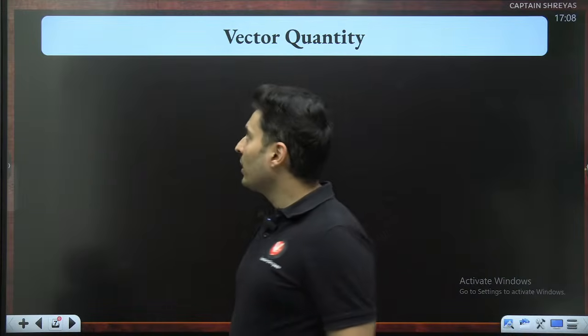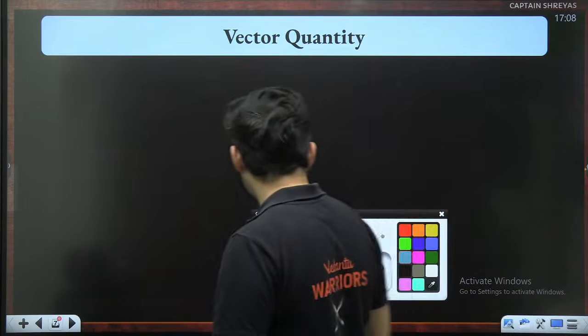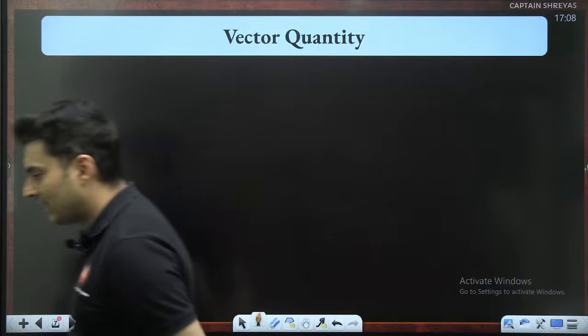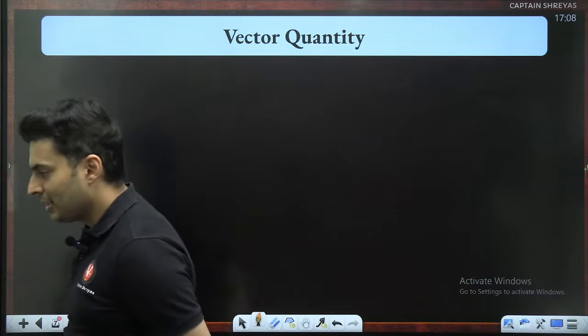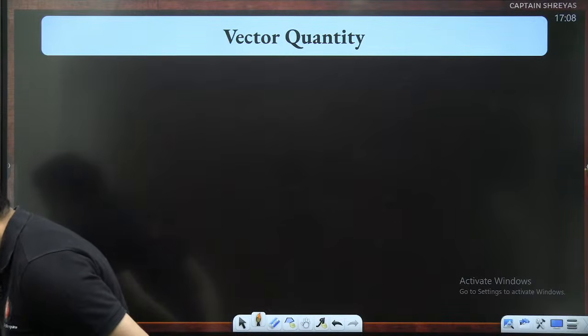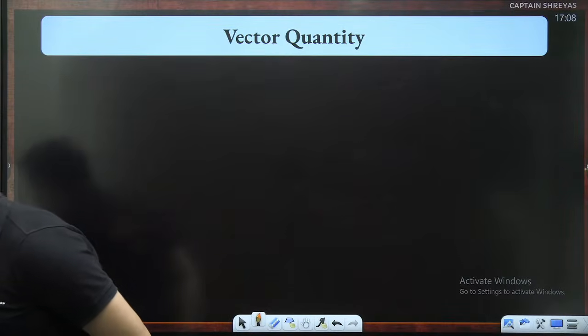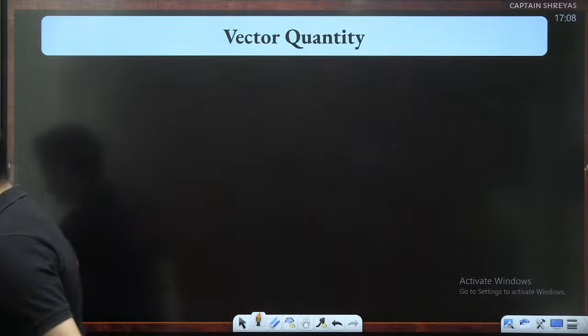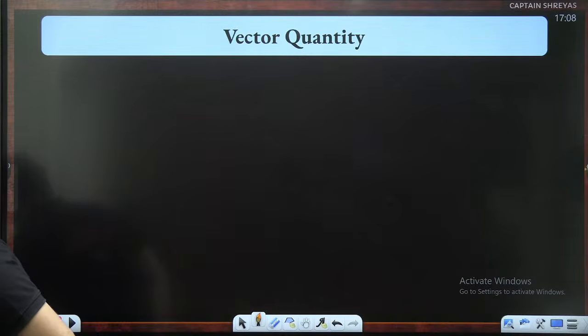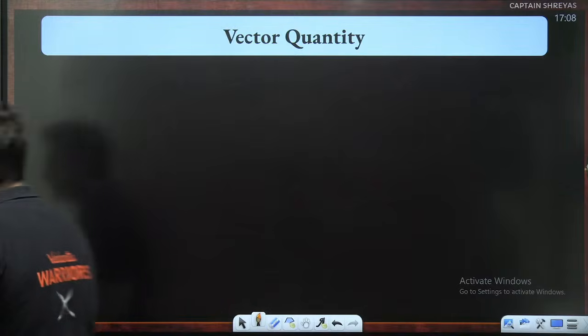Okay. Similarly, what is a vector? Vectors are those quantities which have, yep, come on guys, concentrate on the lecture. In the chat box: Sir, is north a unit or not? No, north is not a unit. North is a direction. Yep, north is just a direction, not a unit. How can it be a unit?